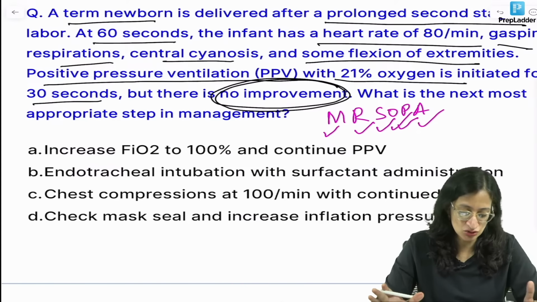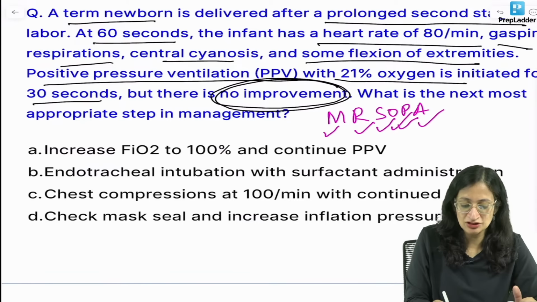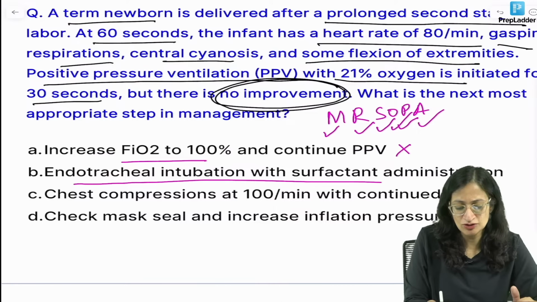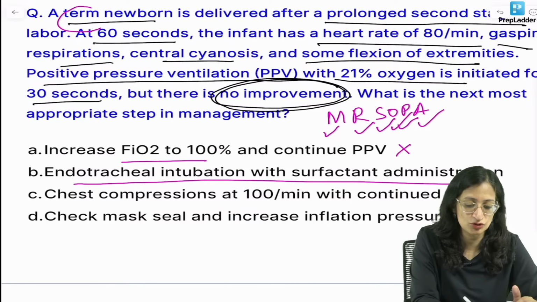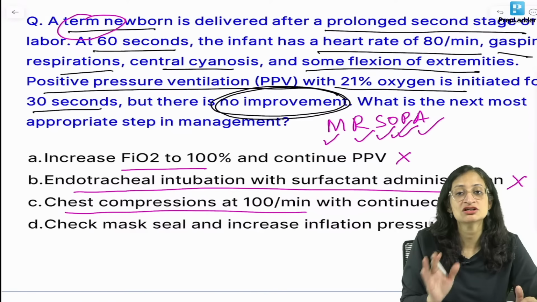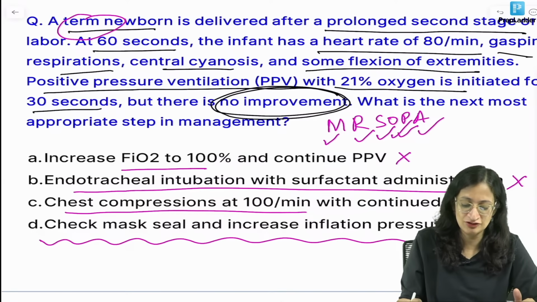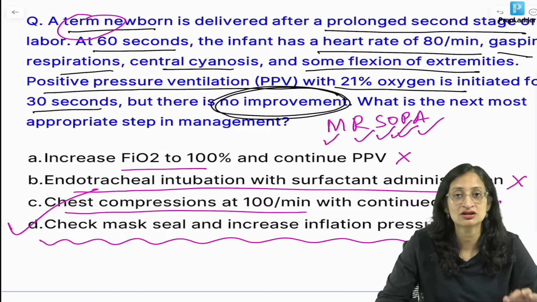Okay, so if there is no improvement, will we increase FiO2 to 100% and continue PPV? No, we will not increase FiO2. But what else can we do? Endotracheal intubation with surfactant? Surfactant is not required in a term baby. It is a term newborn. No surfactant, right? Chest compressions, no. We do chest compressions only if the heart rate is less than 60 per minute. So check mask seal and increase inflation pressure. This is the best answer. So you will take ventilation corrective steps.